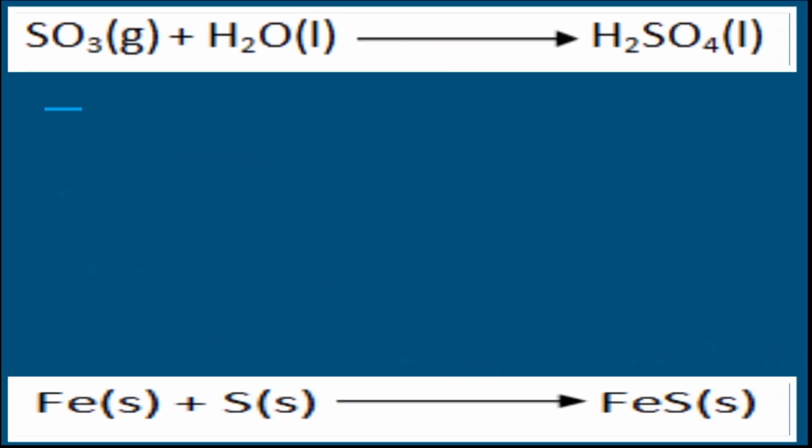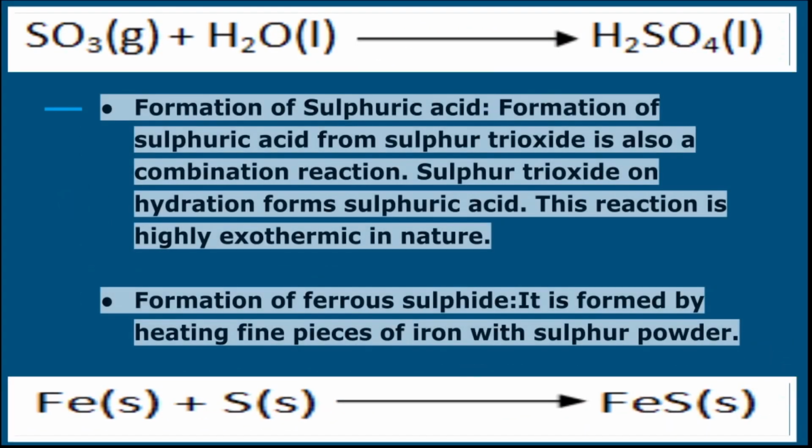Some other exothermic reactions we shall study. Formation of sulfuric acid, where formation of sulfuric acid from sulfur trioxide is also a combination reaction as well as exothermic in nature. Sulfur trioxide on hydration forms sulfuric acid. Another reaction is formation of ferrous sulfide. It is formed by heating fine pieces of iron with sulfur powder.